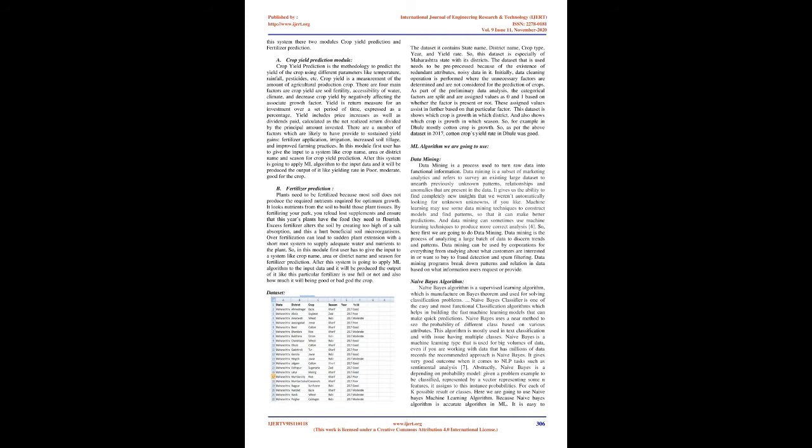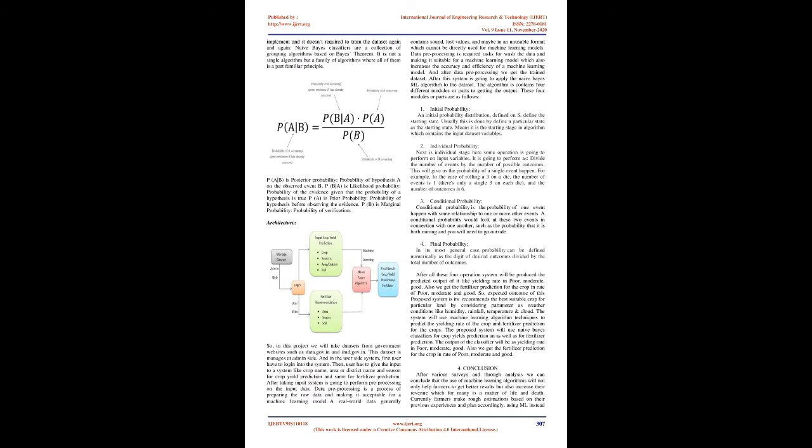plant. So, in this module, first the user has to give the input to a system like crop name, area or district name, and season for fertilizer prediction. After that, the system is going to apply an ML algorithm to the input data, and it will produce the output of it, like whether this particular fertilizer is useful or not, and also how much it will be good or bad for the crop. The dataset contains state name, district name, crop type, year, and yield rate.